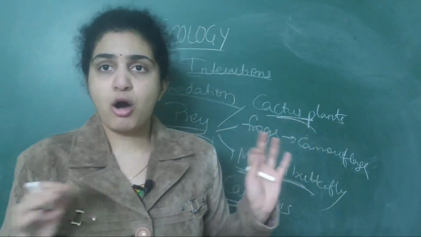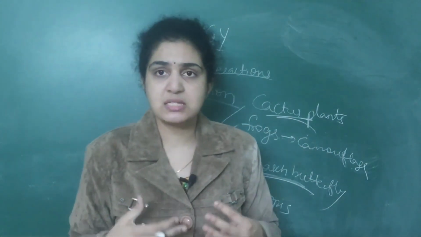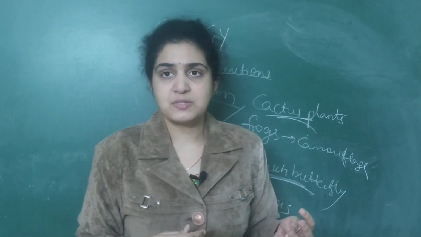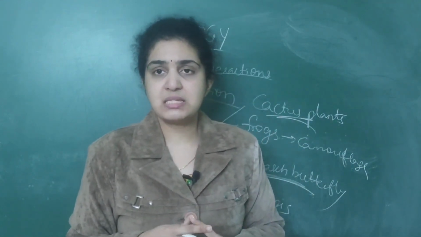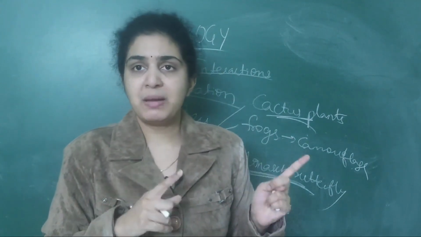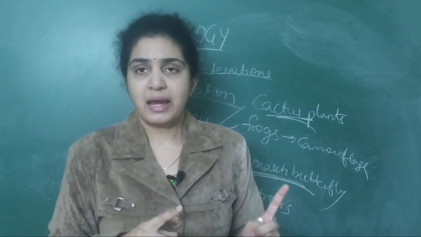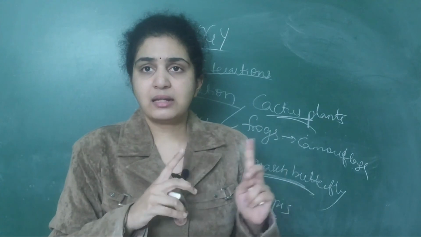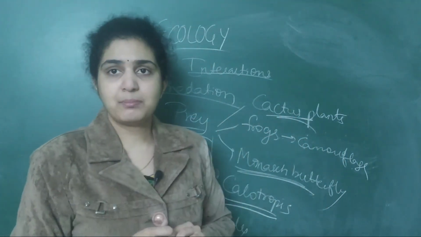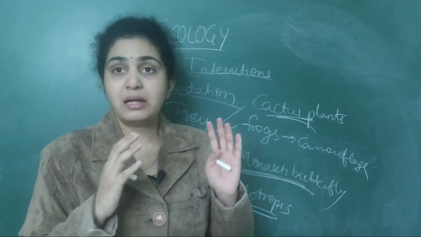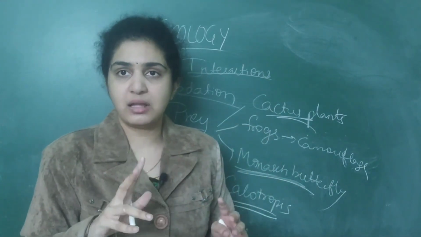So these are the common interactions which we have discussed among different organisms. Last, amensalism has two examples, penicillium on bacteria, and cattle moving on the grass.